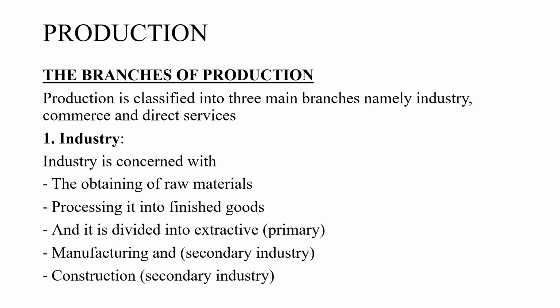The reason why they are called secondary industries is because they depend on input from primary industry or extractive industry. So extractive industry is the one that gets raw materials from the source, then once it gets them, manufacturing and construction make use of that.